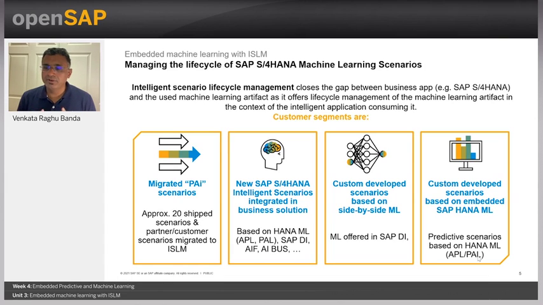And then we are also offering custom developed scenarios based on the side-by-side machine learning, which means that ML is offered with SAP DI currently. In future, custom developed scenarios will also be available with SAP AI Business Services that are built on SAP Business Technology Platform. And in future, we'll also have custom developed scenarios based on the embedded SAP HANA ML.